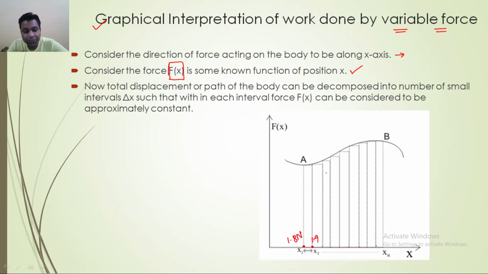Here I would like to mention that we divide the complete curve into small parts in such a way that in that particular duration the force can be assumed to be constant. Try to understand: we can consider the force to be constant in that very particular displacement. More precisely, this is the basis of the division of this graph into smaller parts. If you want a more precise result, you have to divide this curve into smaller intervals, infinitesimally small intervals.